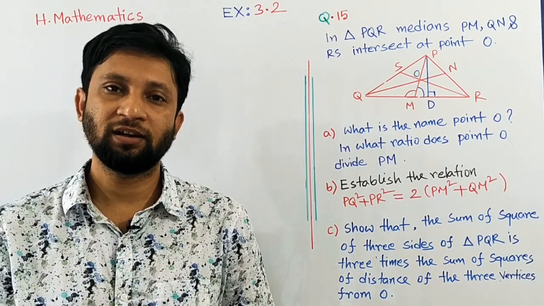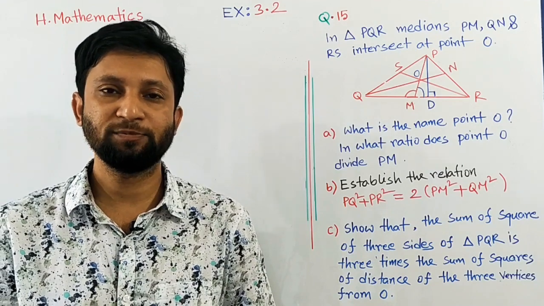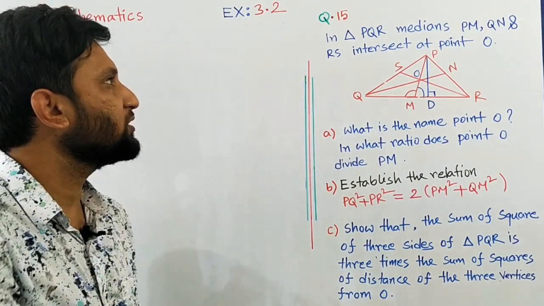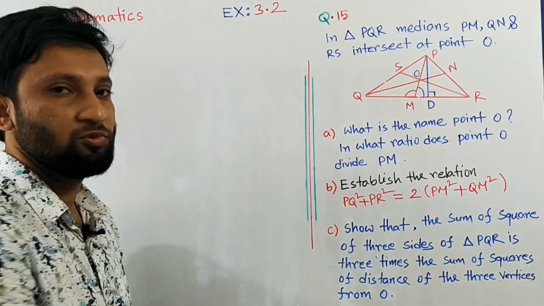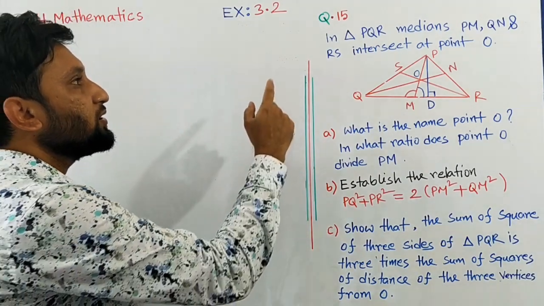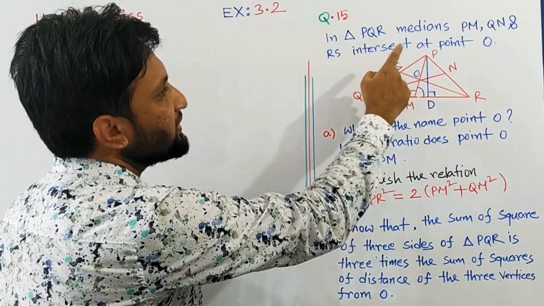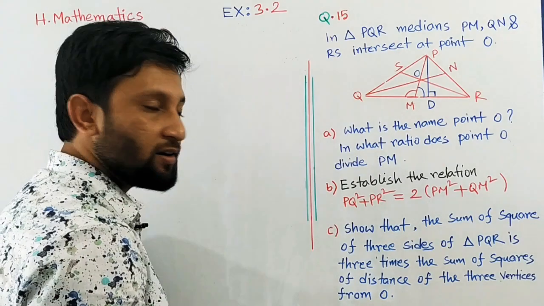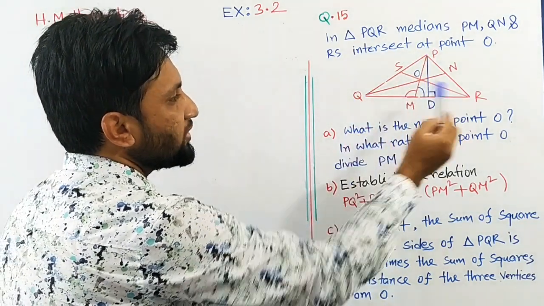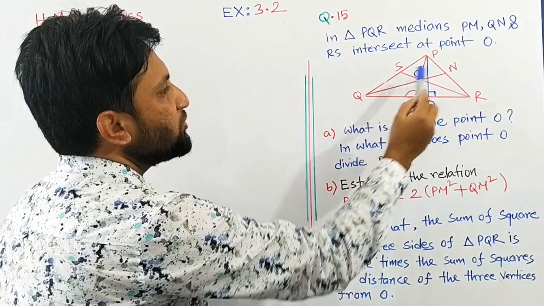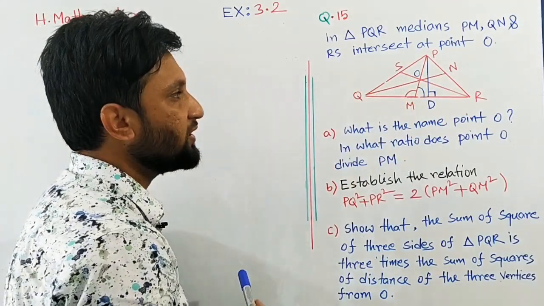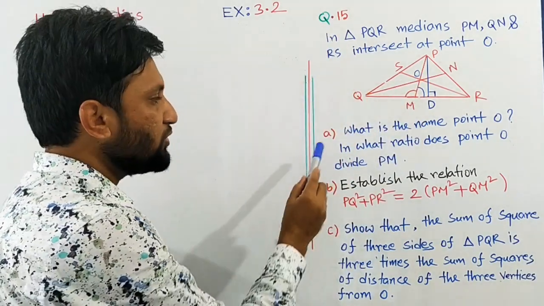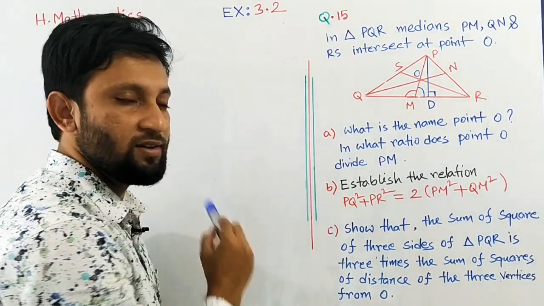Today I am going to discuss Higher Mathematics exercise 3.2, that is part of geometry. Let's start. Here I have written question number 15 from exercise 3.2. This is a CQ. The question is: in triangle PQR, medians PM, QN and RS intersect at point O. In the figure, PQR is a triangle where PM, QN and RS are the three medians, and the three medians intersect at point O. Using this, we have to solve A, B and C.